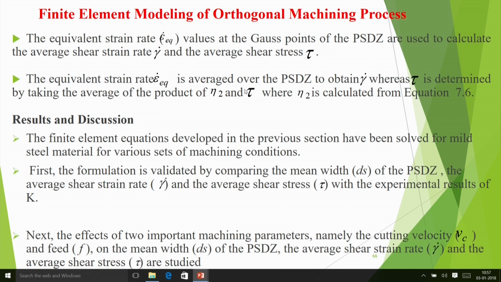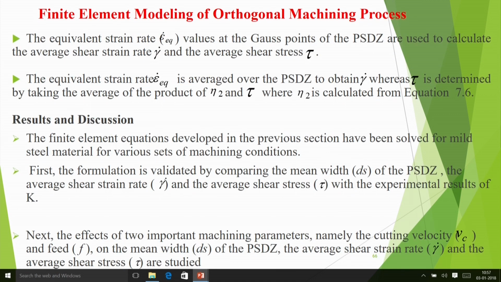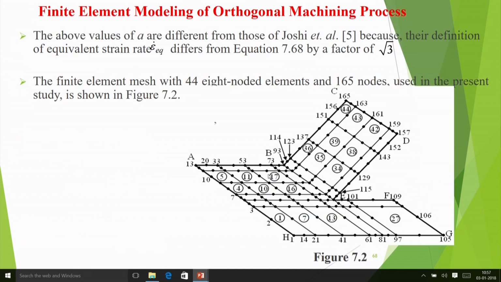So I am skipping that mathematics, but you can see some results here. We took this data: density rho is 7860, sigma y is given, and m is some exponent used in that model. This is not the m of the friction factor; it belongs to the constitutive relation.